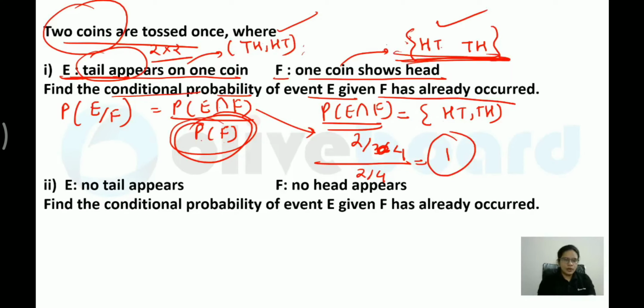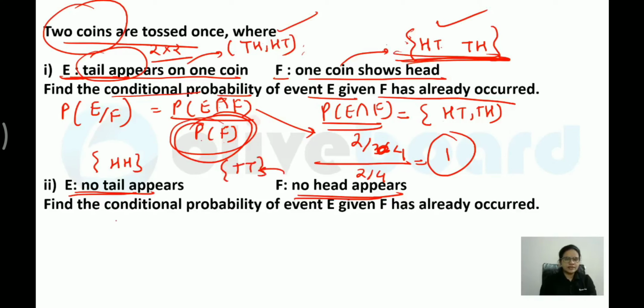Let us move on to one more question. Now, the E event is that no tail has appeared. No tail means head tail, tail head. Sorry, no tail has appeared means both of them are heads. I thought it was one tail, but it is not one tail. They are talking about no tail over here. So no tail means both of them are heads, so there is only one element in this, that is both of them are heads. And what is the second one? No head appears. No head means both of them are tails only.